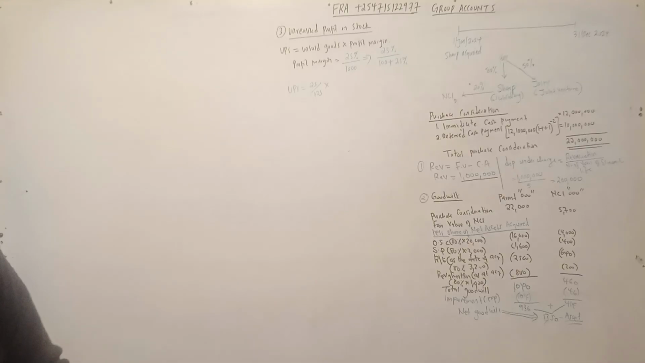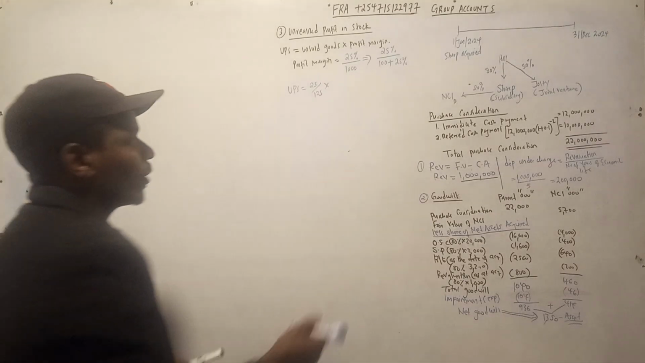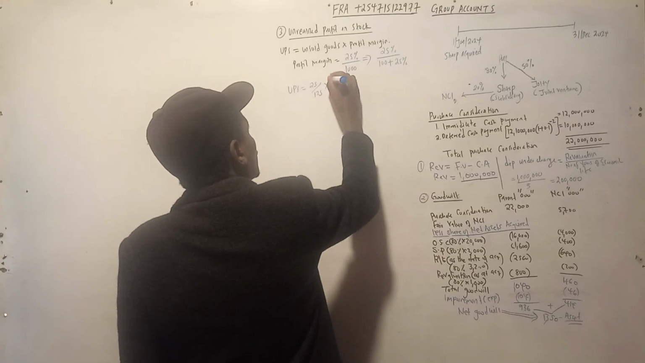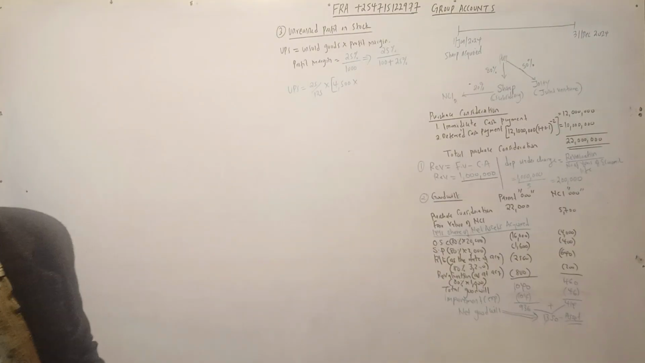Now, goods that were sold were 4.5. I'm putting it in thousands. So these were the goods that were sold, but how much remained in the market?